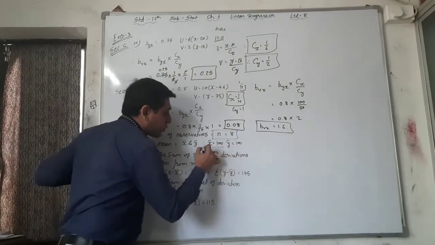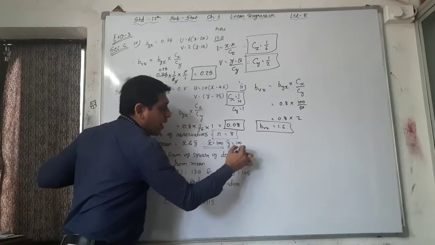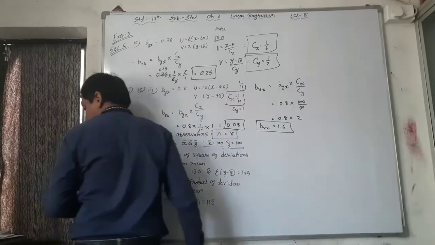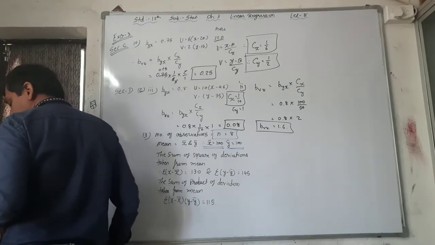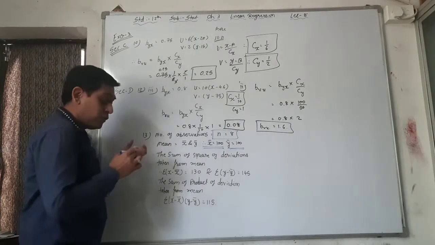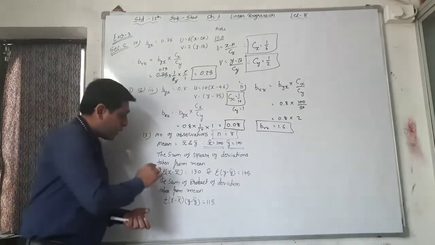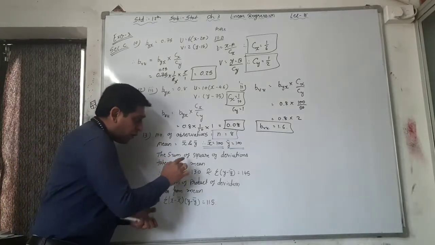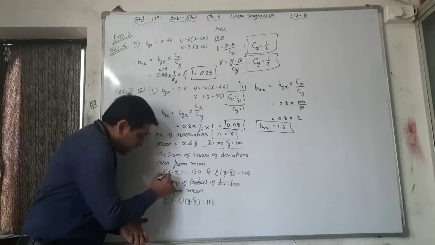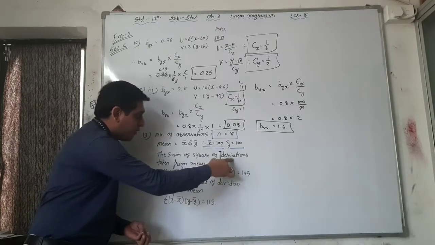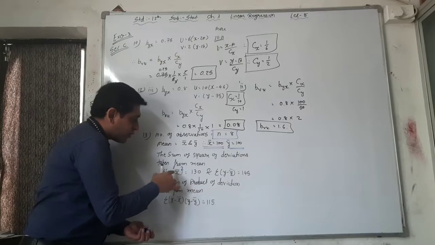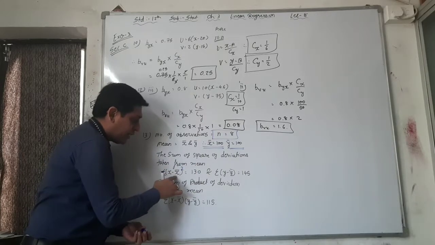So here x bar is equal to 100 and y bar is equal to again 100. Now the sum of square of deviation taken from mean. This is the difficult one. The sum, sigma x square, here square of deviations taken from mean, that is x minus x bar.